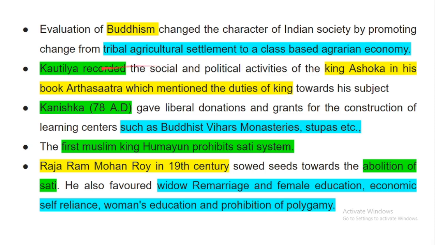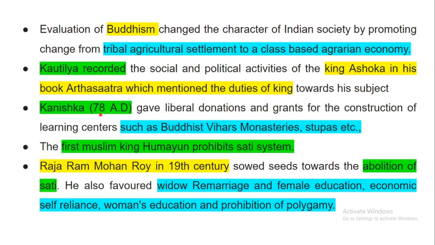Now, Kautilya recorded the social and political activities of the king Ashoka in his book Arthashastra, which mentioned the duties of the king towards his subjects, that means the citizens. So Kautilya recorded the duties of the king in his book called Arthashastra, where he mentioned the duties of kings toward their subjects, that means citizens.